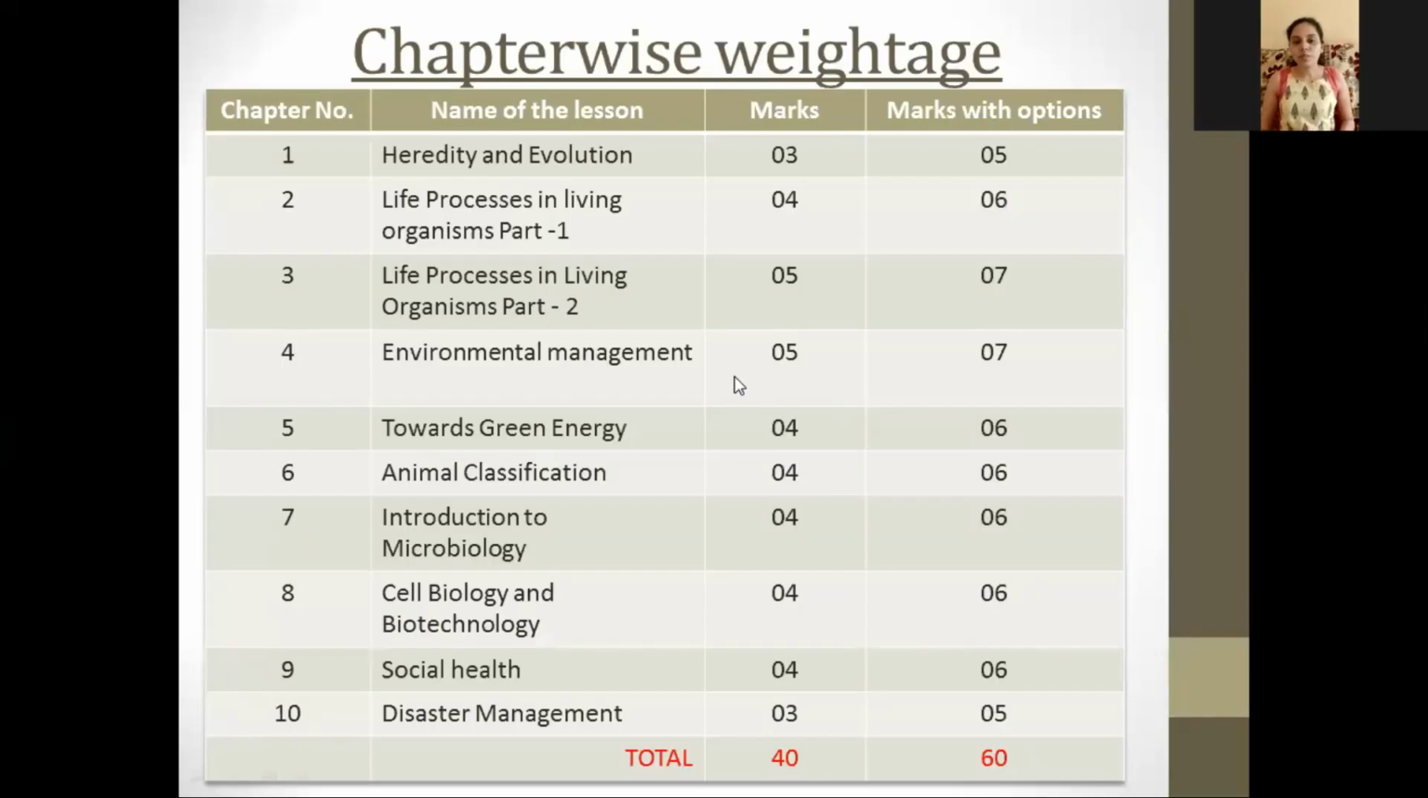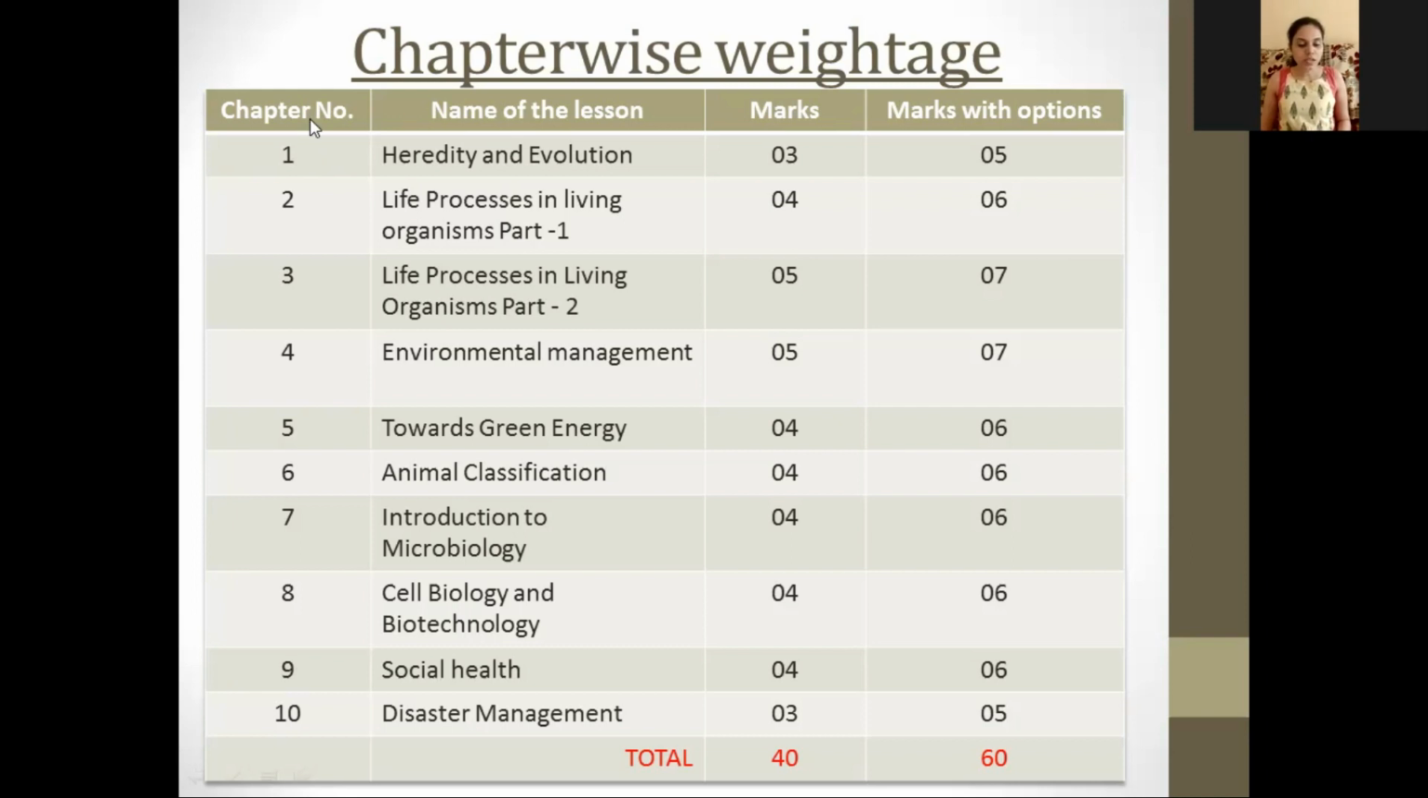So students, by now you all know that you have 10 chapters to study under Science 2. And this is the chapter wise weightage that each chapter carries for your board exam. Now your paper will be of total 40 marks, but these columns show marks with options. So let us quickly go through the marks that are allotted to each chapter.